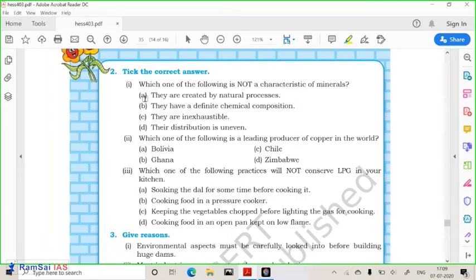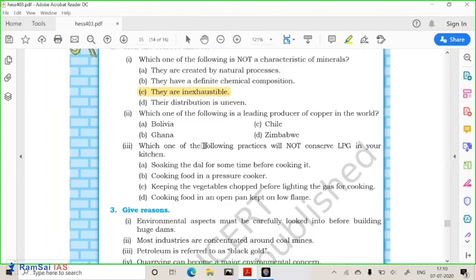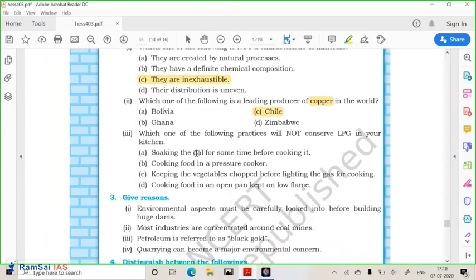Let us see some MCQs under this chapter. First one: which one of the following is not a characteristic of minerals? First, they are created by natural processes. Yes. They have definite chemical composition. Yes. They are inexhaustible? No, they are exhaustible. If you are not using them properly, they are exhaustible. Their distribution is uneven. Correct. Which one of the following is a leading producer of copper in the world? We have seen Chile and Peru. Here Chile is there. It is one of the highest producers of copper in the world.